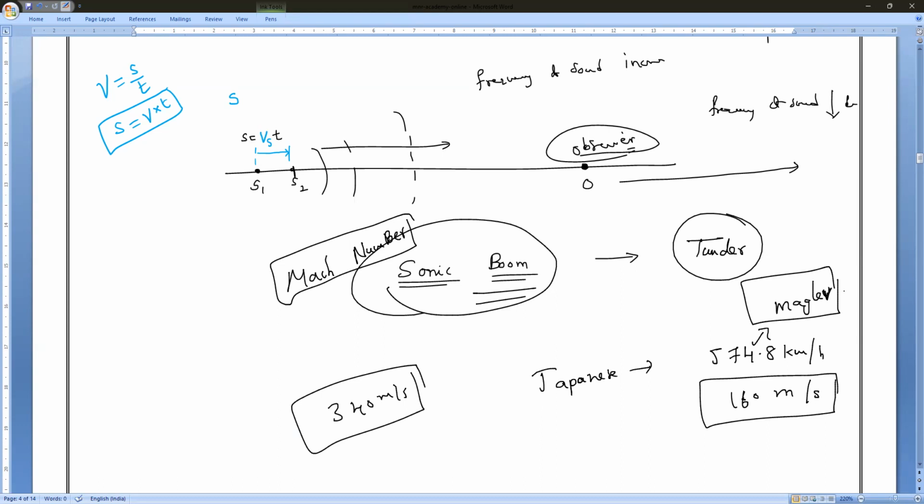Everything about the sonic boom, with the help of figures, we'll discuss in tomorrow's class. Tomorrow we are also going to discuss one more thing: the frequency of the fundamental mode, lambda by 2, for stationary waves. We'll discuss the formation of a stationary wave along a stretched string, and how it forms.